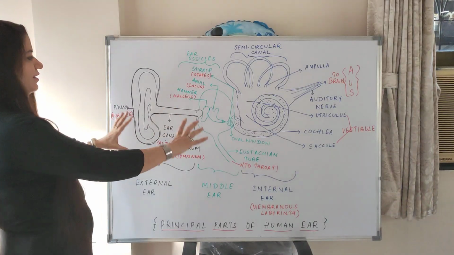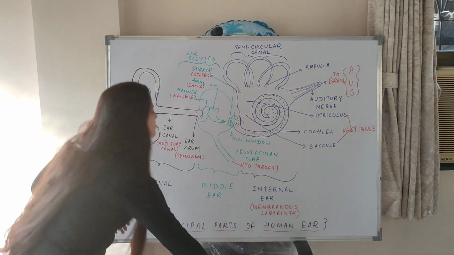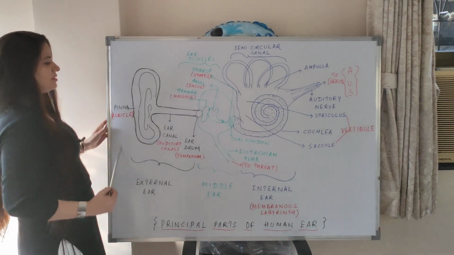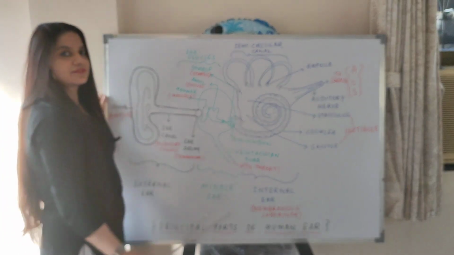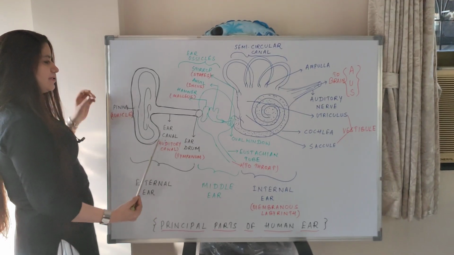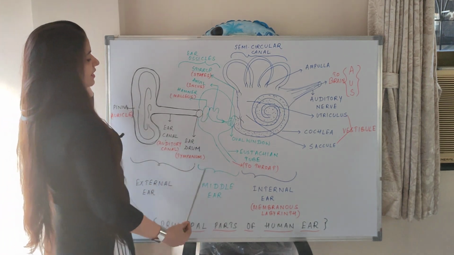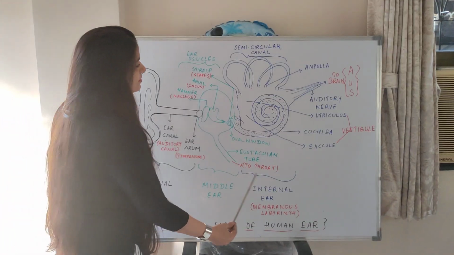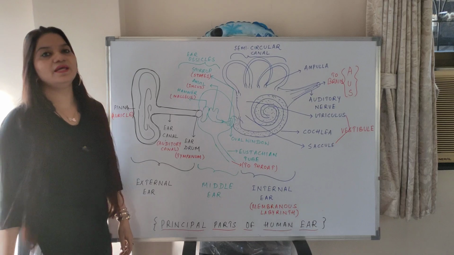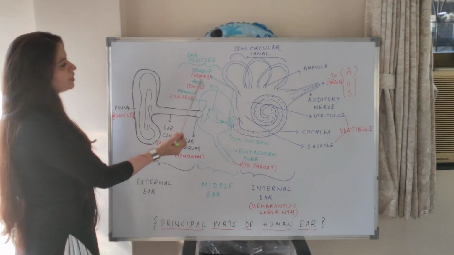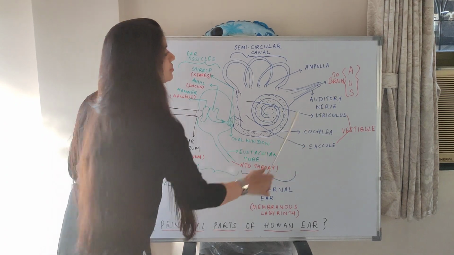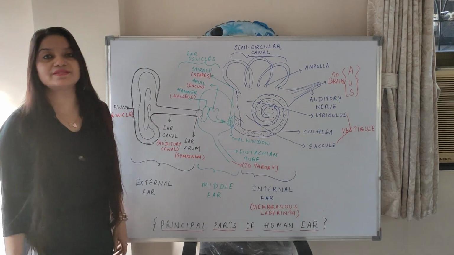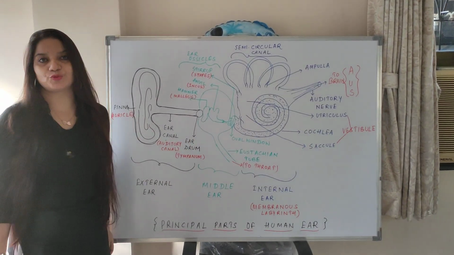So human ear is divided into three parts. I have drawn them in different sketch colors. The first part is the external ear, the green part, the second part is the middle ear, and the third, which is the blue part, is the internal ear. I have highlighted certain technical words with the red sketch pen. You can see the red.